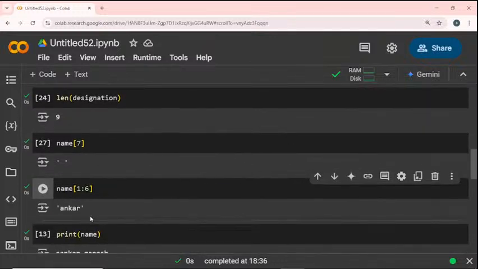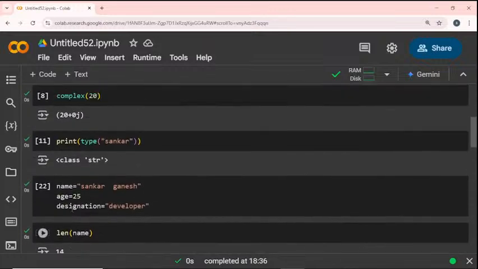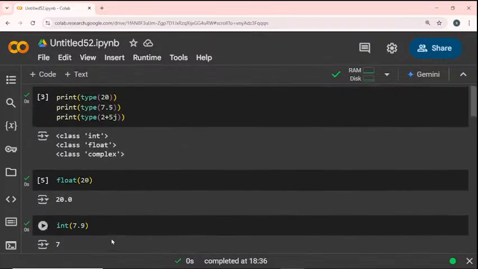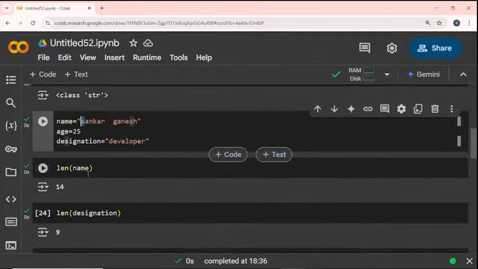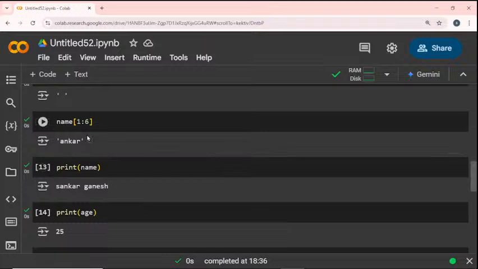ANKAR. Why? Because S is the 0th index. So I am starting from the first index to the 6th index. Then only the S will be ignored, and the A and KAR will be executed. The last, 6th index is the space value. The space value is not executed.